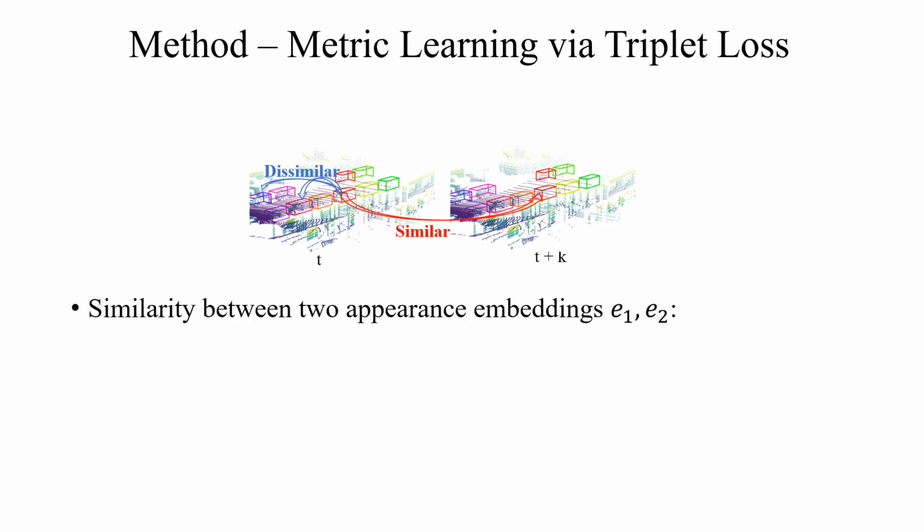The similarity can be measured using the cosine distance of the embeddings, where E1 and E2 are 3D embeddings of two different point clouds. Such embeddings will be used to associate detected 3D bounding boxes at test time for 3D tracking.